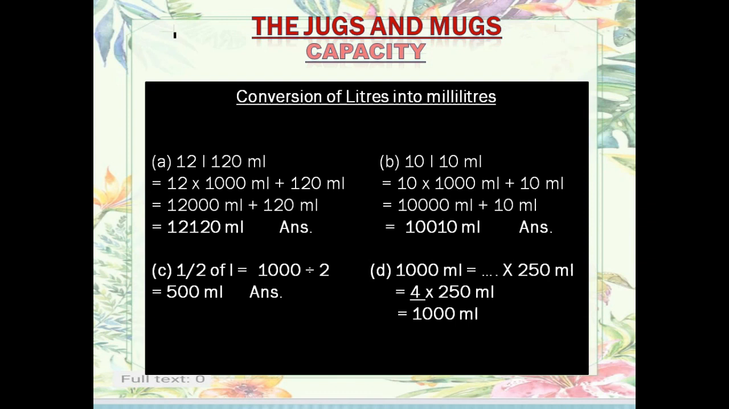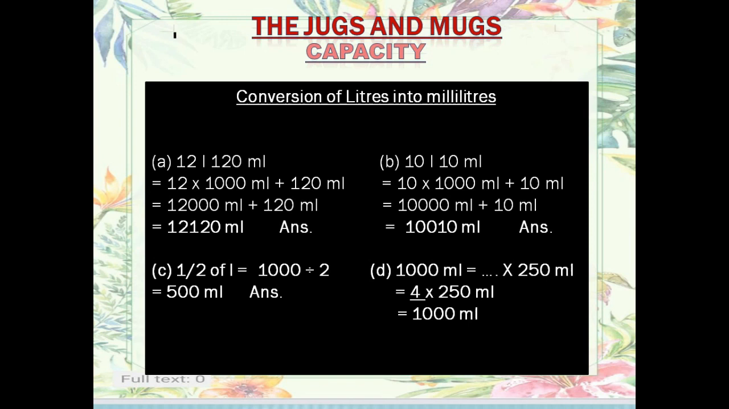Now another example I have given you. 10 liter is there and 10 milliliter is there. We have to convert liter into milliliter. So first, let us take 10 and convert it into milliliter. Again we will multiply 10 with 1000 milliliter, and we will add 10 milliliter, which is already given in the same unit. Then what do we get? 10,000 milliliter plus 10 milliliter, and that gives 10,010 milliliter.